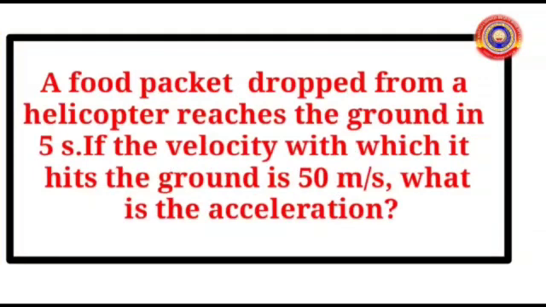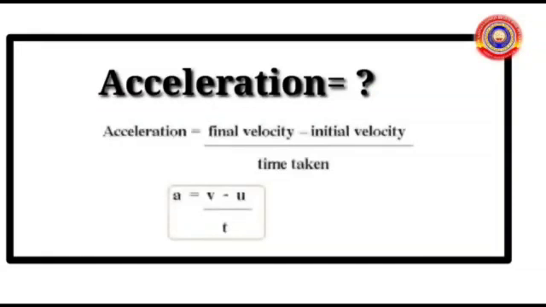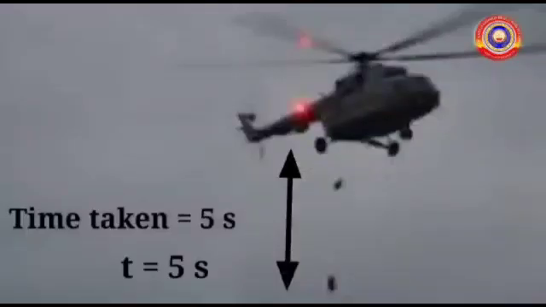Look at this question. A food package dropped from a helicopter reaches the ground in 5 seconds. If the velocity with which it hits the ground is 50 meters per second, what is the acceleration? So our question is to find the acceleration. We know a = (v - u) / t. Here time is given as 5 seconds. So t = 5 seconds.